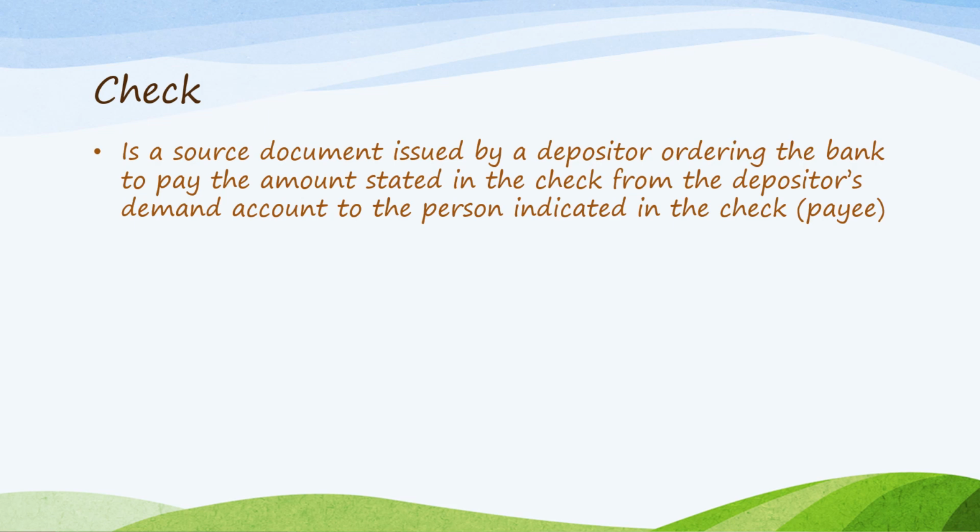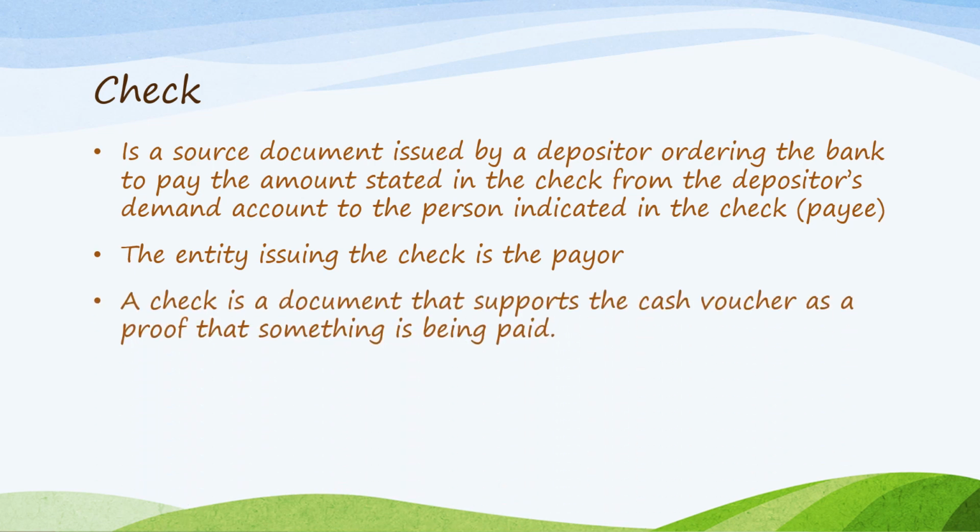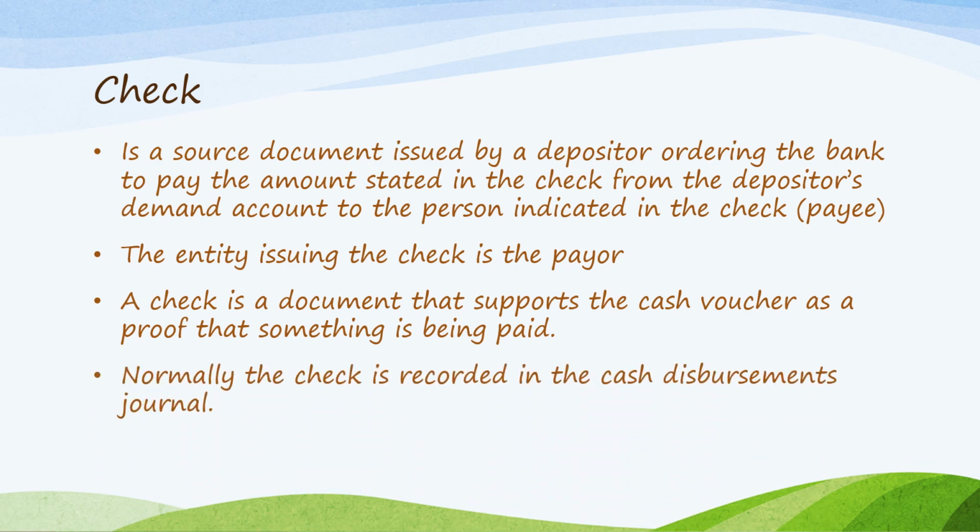The payor orders the bank because the payor has cash deposited in the bank in the form of a demand deposit account or a checking account. So a check is a document that supports the cash voucher as proof that something is being paid. Normally, the check is recorded in the cash disbursements journal.